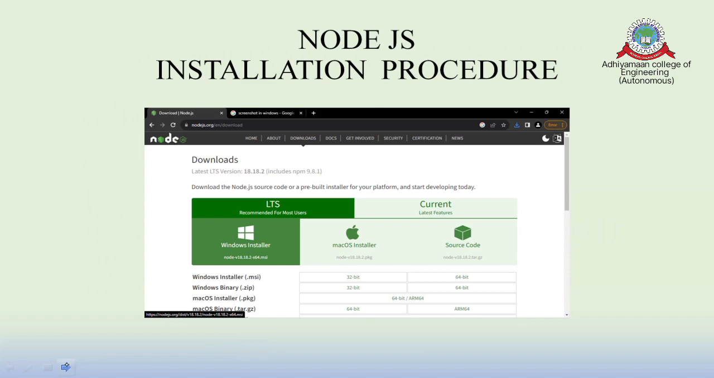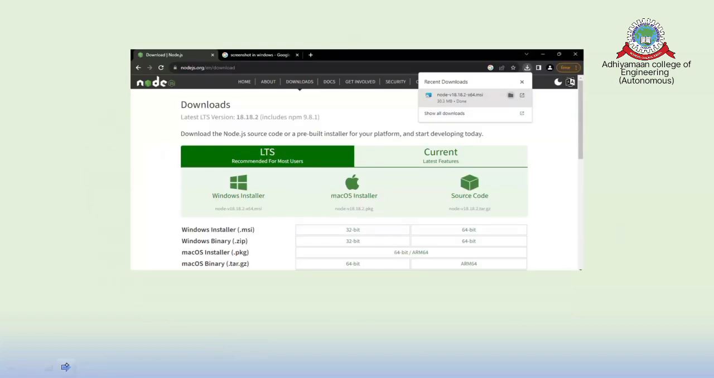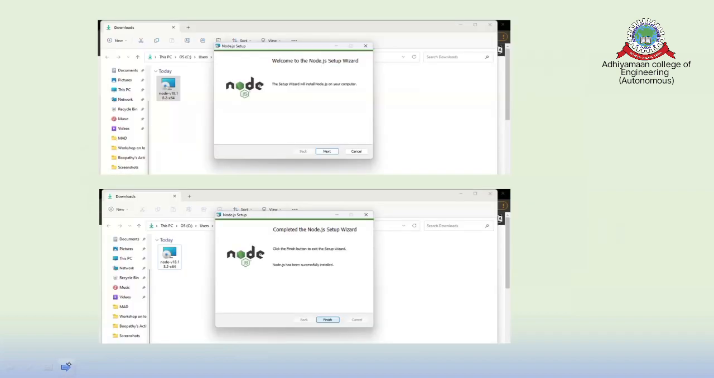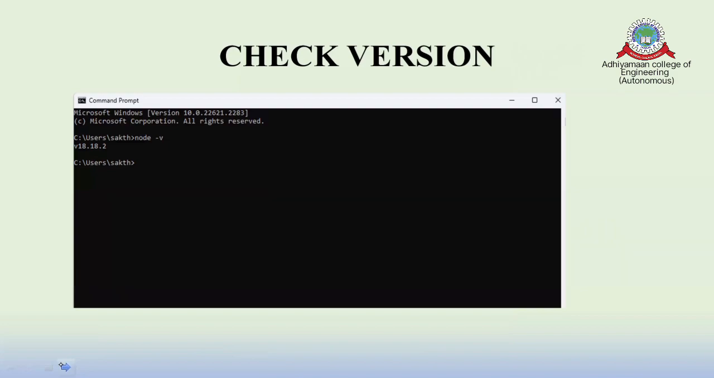Suppose your operating system supports 32-bit, go with 32-bit. Suppose your operating system supports 64-bit, go with 64-bit. So please be aware of it. The bit of the operating system is compulsory. Just select it and download. Once you see the installer steps, go with Next and complete the installation, so that Node.js has been installed on your client machine.